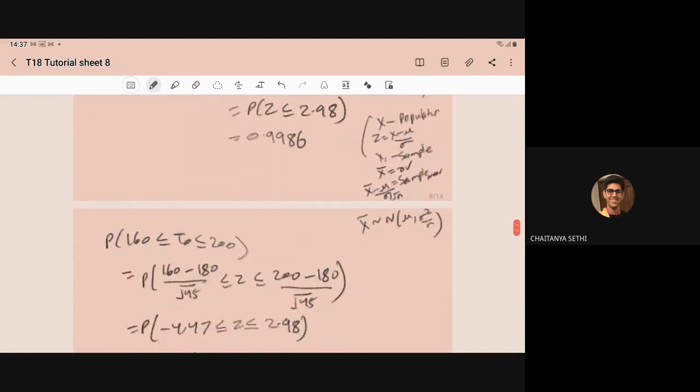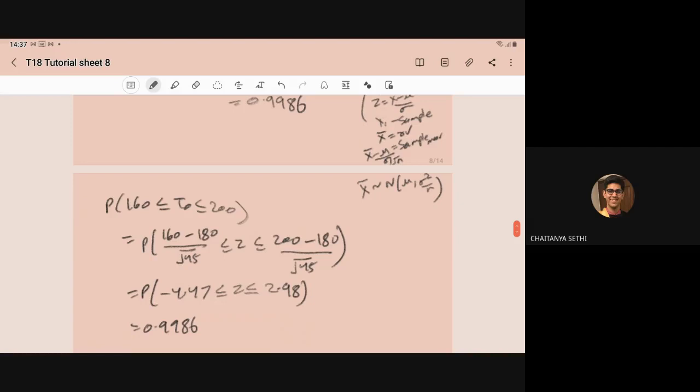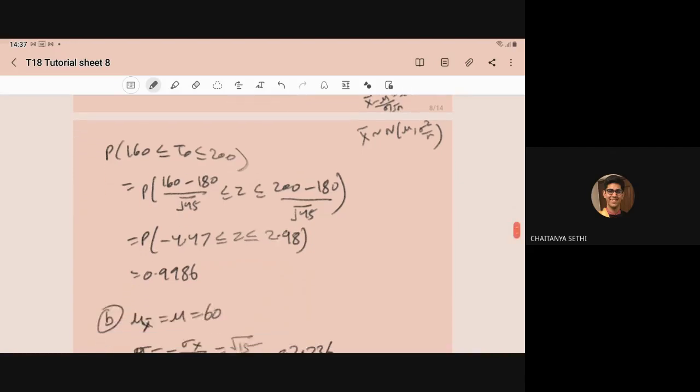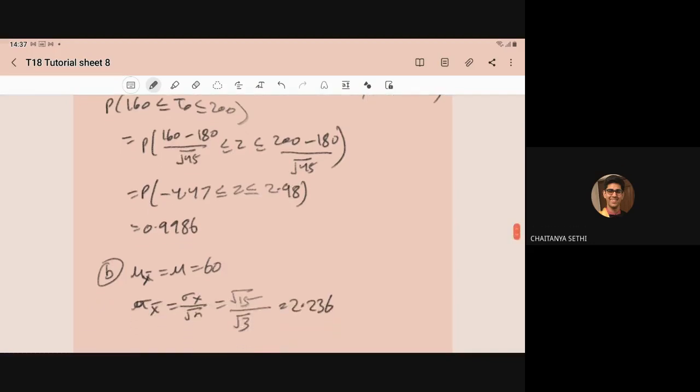Now in the second part we have to compute the probability that T naught lies between 160 and 200. So again apply the central limit theorem and change into the normal. So (160 minus 180) upon root of 45 less than or equal to z less than or equal to (200 minus 180) upon root of 45. From the table this value will come 0.9986.